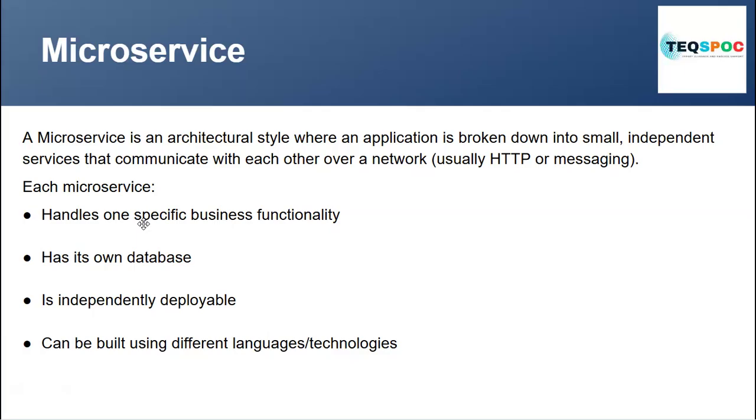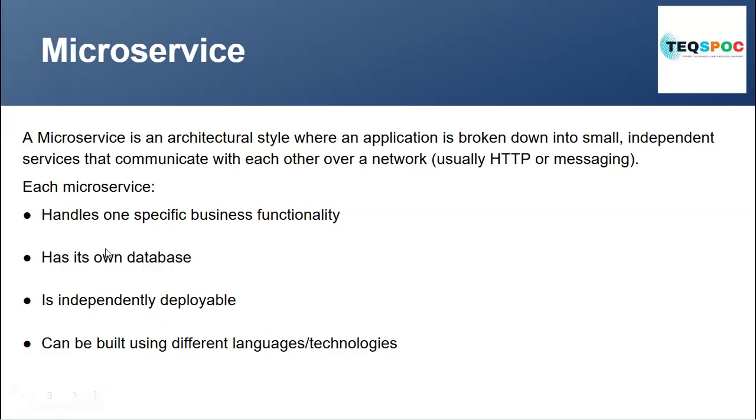For every module you will create a separate application, separate web app. So each microservice handles a specific functionality, has its own database, and is independently deployed.